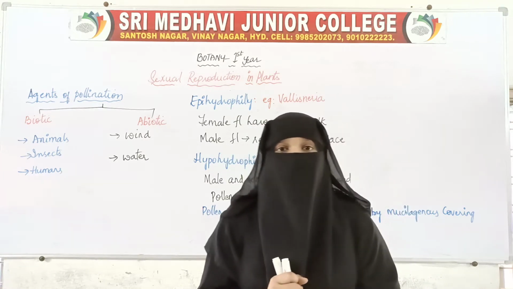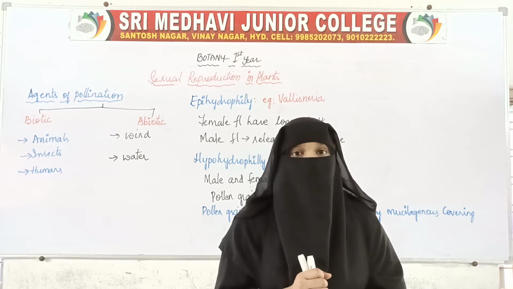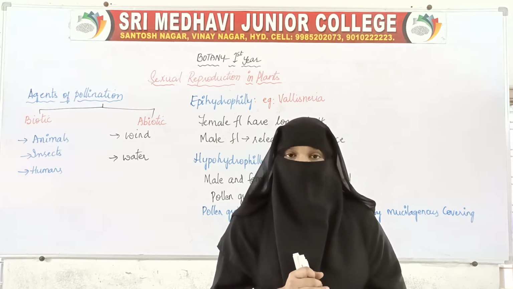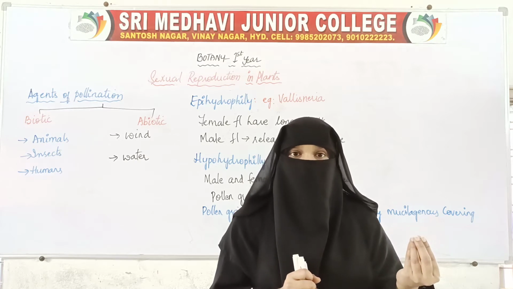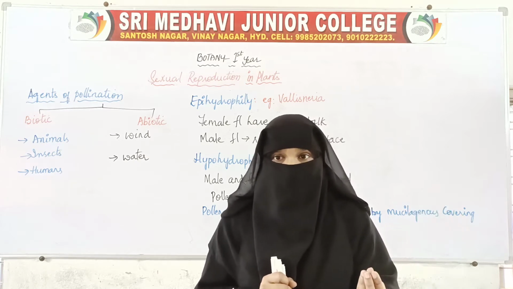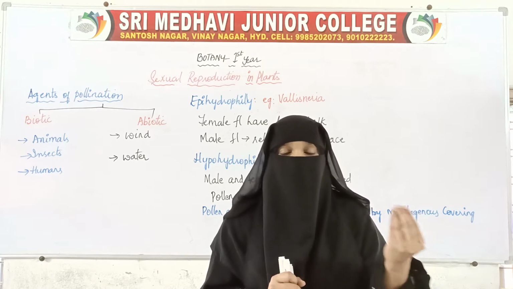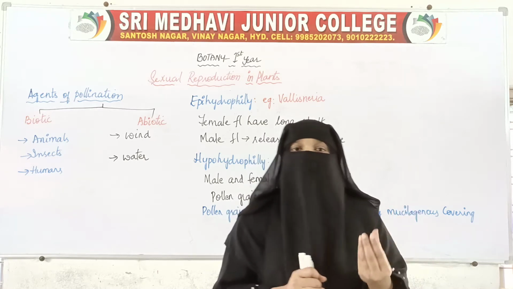In the previous class we discussed the different types of pollination, that is self-pollination and cross-pollination. Self-pollination is the transfer of pollen grains within the same flower, or from one flower to another flower of the same plant.